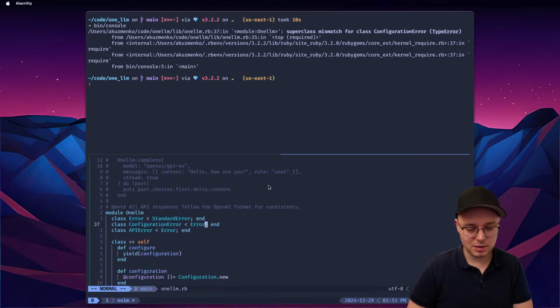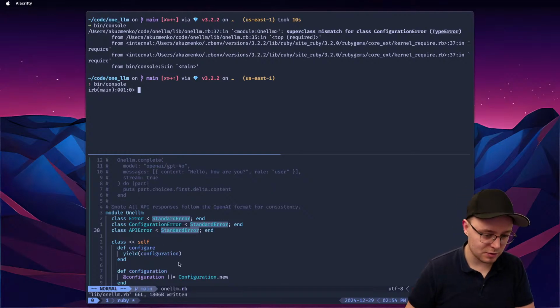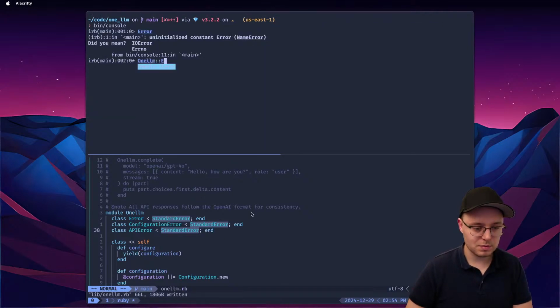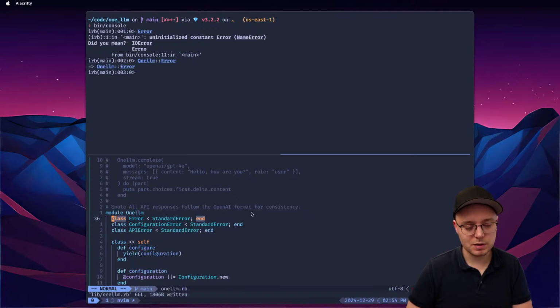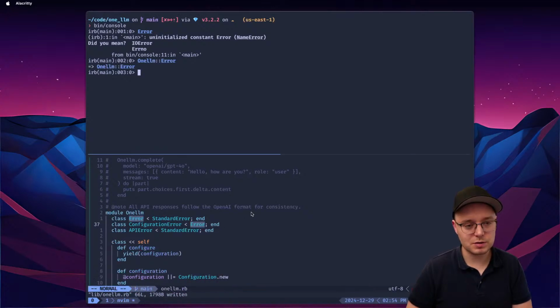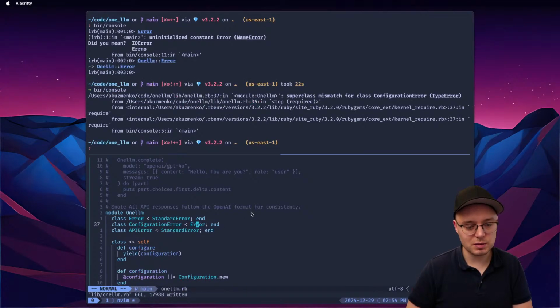So let me do something like this: standard error. Let's do this, and let's do this as well. Let's see if this fixes it. It does. Now this is weird. This should work. And to test this, let me see. One LLM error. Okay, what if I replace it with, wait, this makes no sense. It should actually work. So if I do this, it should work, but it doesn't. What if I do one LLM like this?